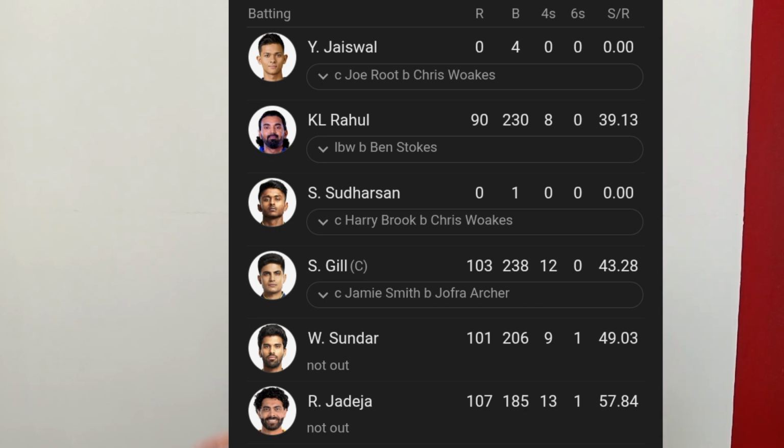Now, these 2 spinners have proved that they're reliable all-rounders, especially Ravindra Jadeja, who has proven that he can stand and fight for the team. That's why he's called Mr. Reliable. Not only that, he's getting the runs and he's getting the wickets. Washington Sundar has got his maiden century, proving that he can also bat and bowl for his team.